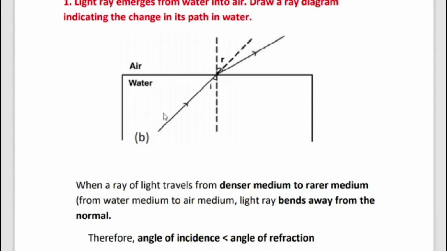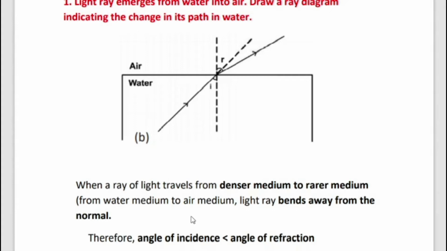Here water is the first medium, so the light ray travels from water into air. The path in water is the correct one, but when it passes to air the direction of the light is changed. This happens when a ray of light travels from a denser medium to a rarer medium. So what is a denser medium? A medium in which the speed of light is less is known as an optically denser medium. So glass is optically denser than air.